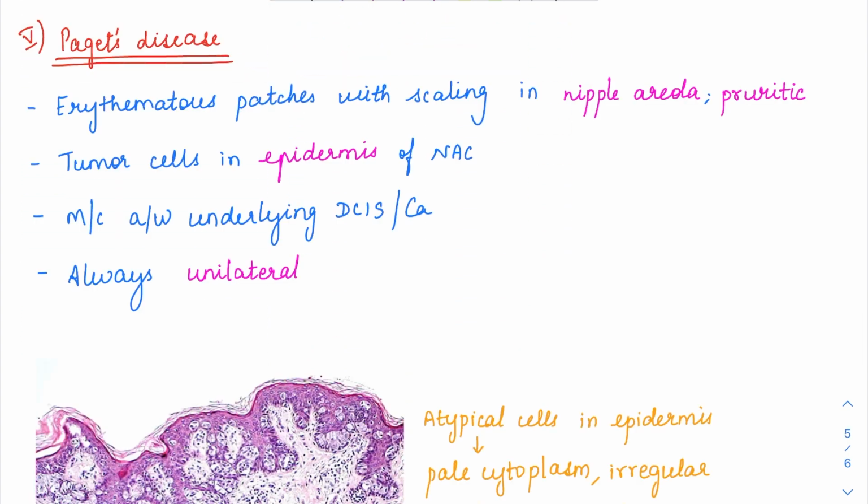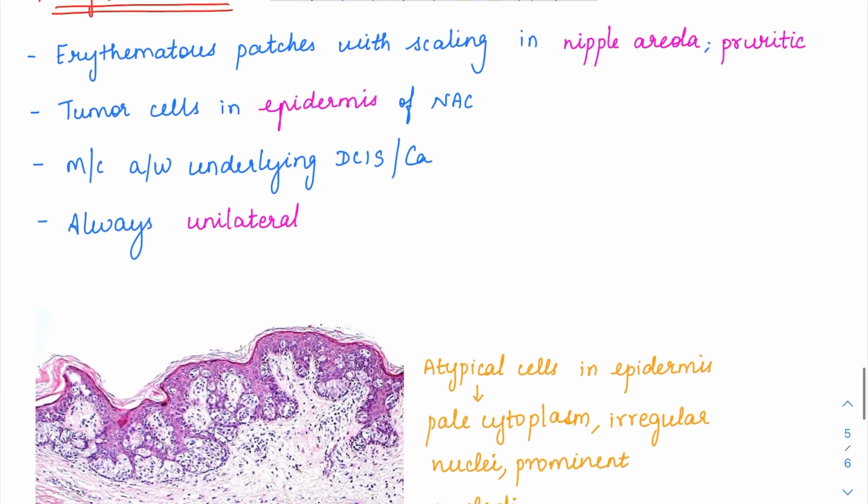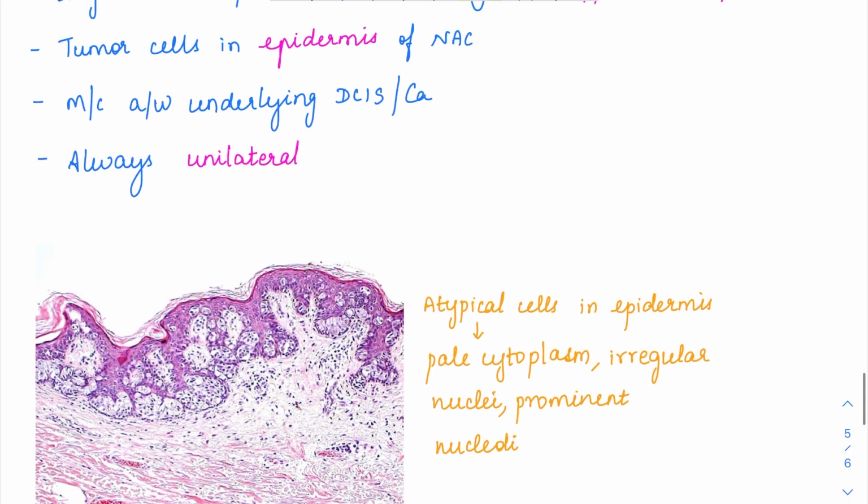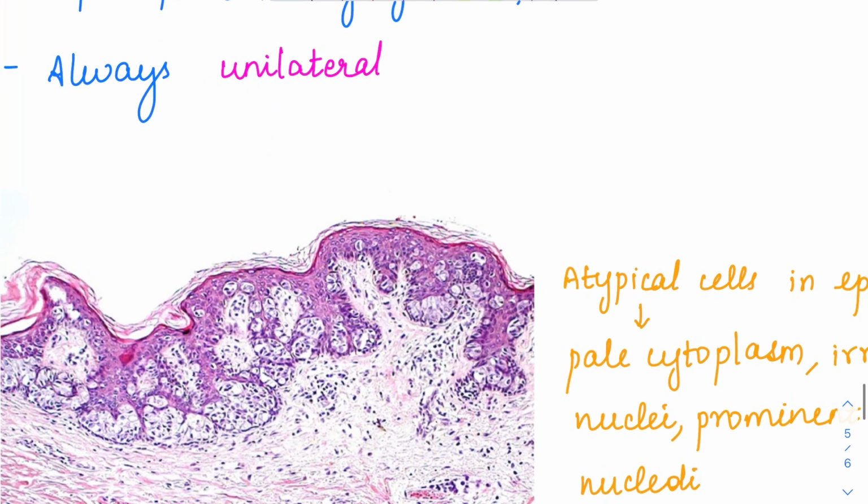Next, we'll see about Paget's disease. Paget's disease usually presents in the nipple areolar complex as erythematous pruritic patches associated with scaling. Usually they'll confuse it with eczema, which is just a skin disease, but Paget's disease is associated with neoplasm. Here we see atypical tumor cells in the epidermis of the nipple areolar complex. The nipple areolar complex is lined by stratified squamous epithelium.